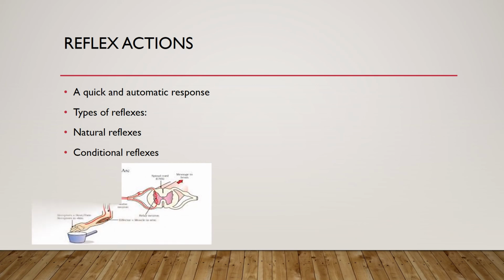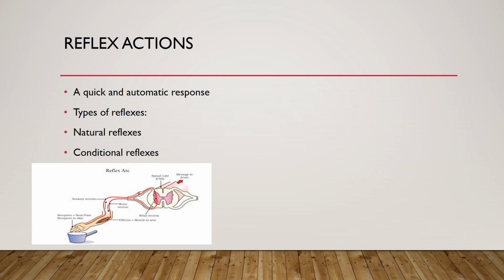In this picture, you can see when a person touches the hot object, the sensory receptor in the skin receives the heat stimulus. Then an electrical signal or nerve impulse is generated, and it travels through the sensory neuron to the spinal cord. The nerve impulse or message arrives in the gray matter of the spinal cord.